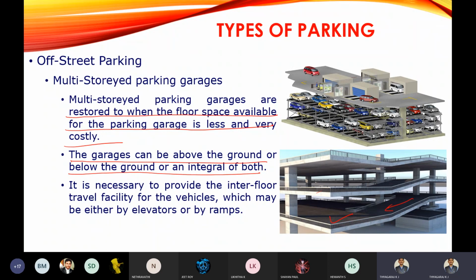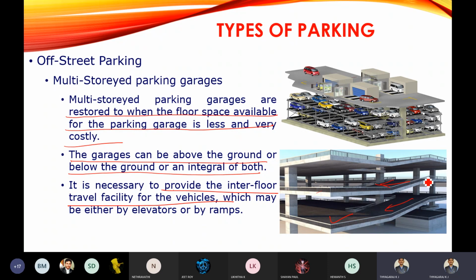For example, if you go to any mall like Mantri Mall, you can see the parking at the basement. You have observed that parking space is available there. Those types of parking we are going to call multi-storey parking. Then it is necessary to provide an interfloor travel facility.